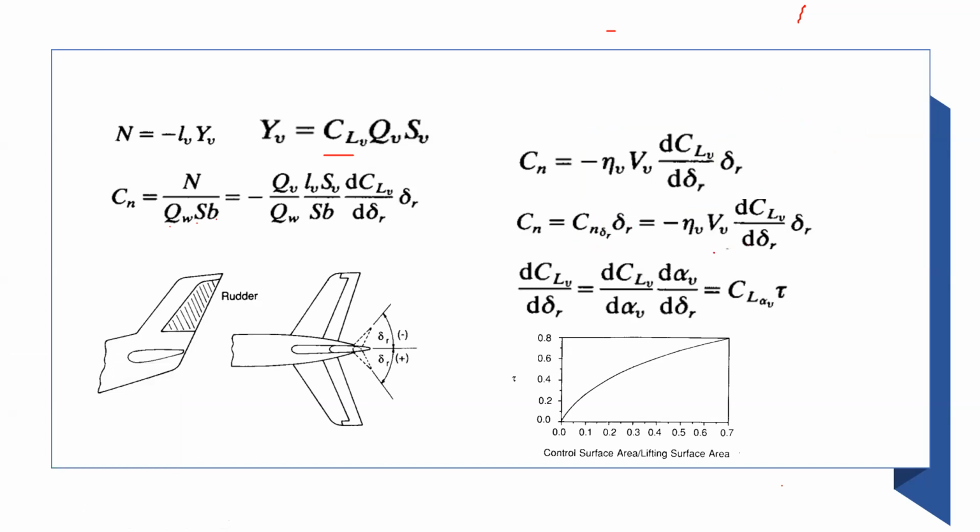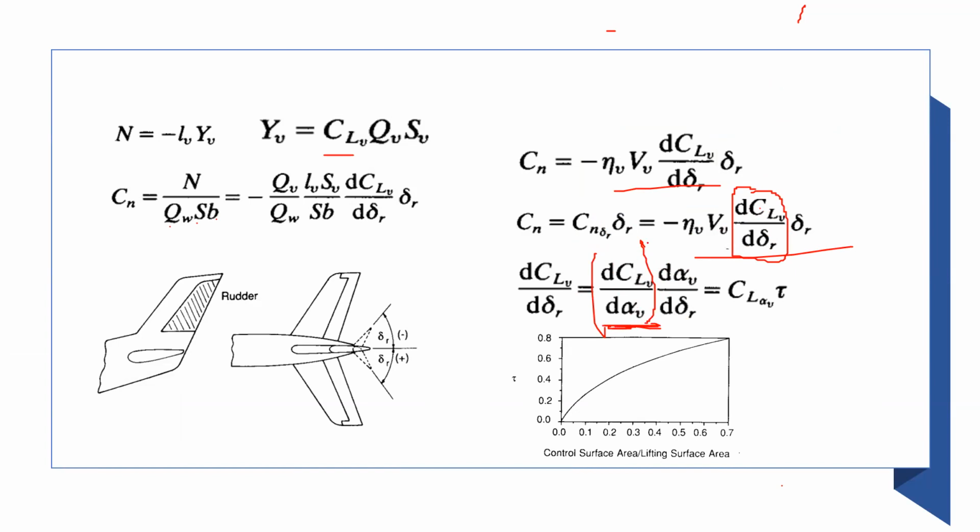So it's the same equation here. Okay. And now the question is, how do we find this number? So there is one simplicity. We can do one thing. We can differentiate CL with respect to alpha, and then we can differentiate alpha with respect to delta R again. And this number is already known to you. How?